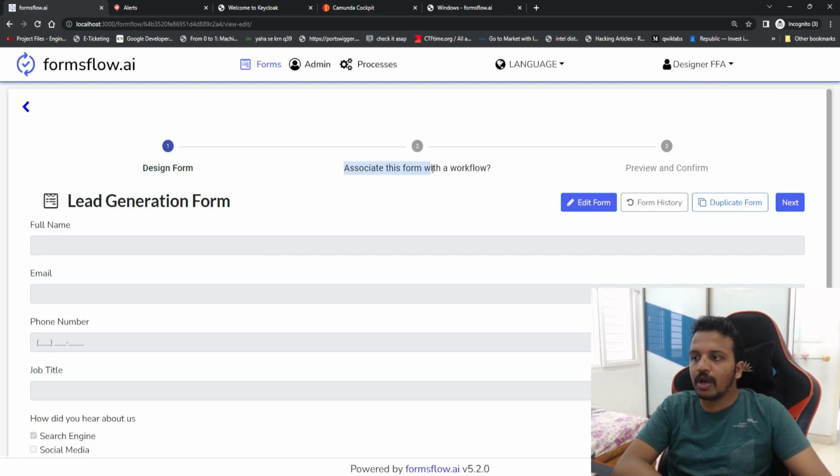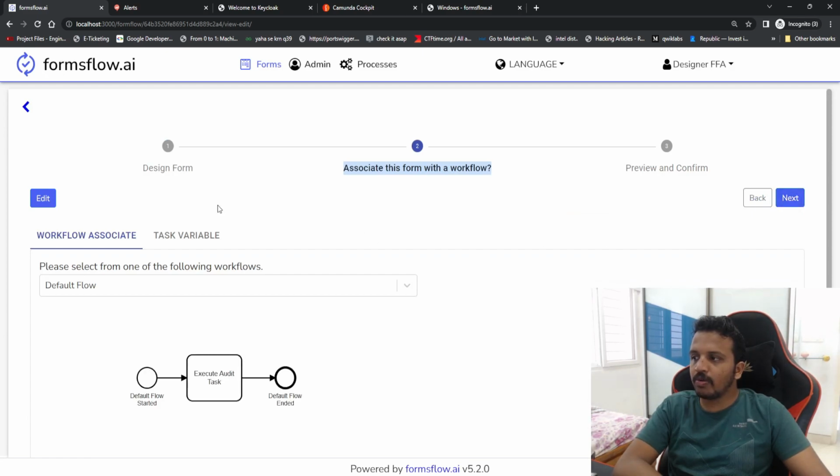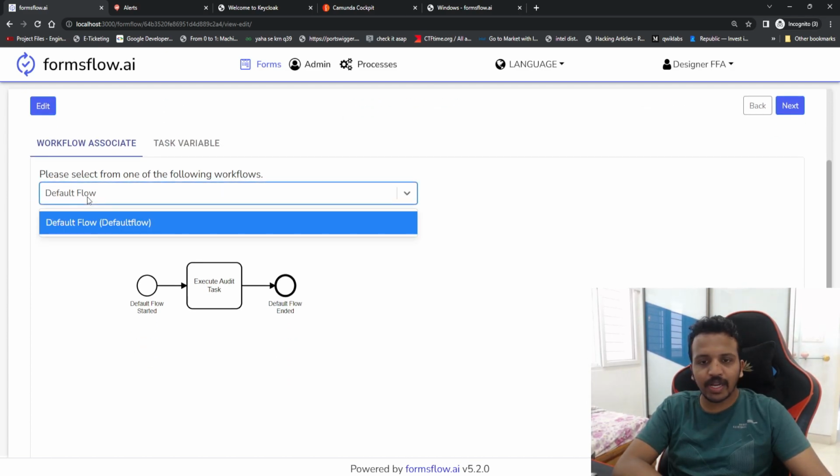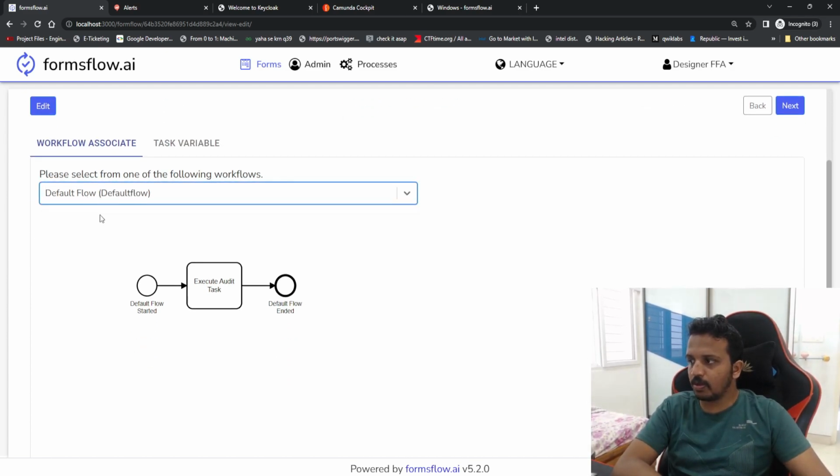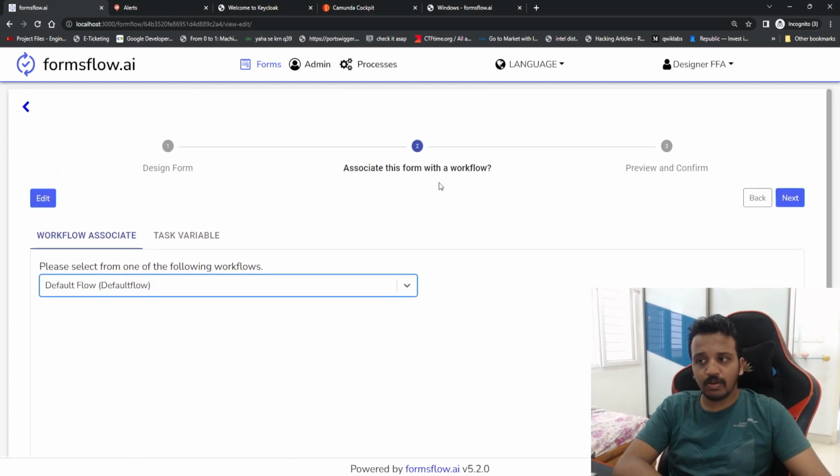Now we are going to associate this form with the workflow. If I scroll down, this is my form, just to show the sample. Now we'll say next. When we say next, we are on to the next stage, where we can select a workflow, and as of now in the drop down I can see only one workflow. I can create a workflow and upload it, but as of now I am simply using the existing one.